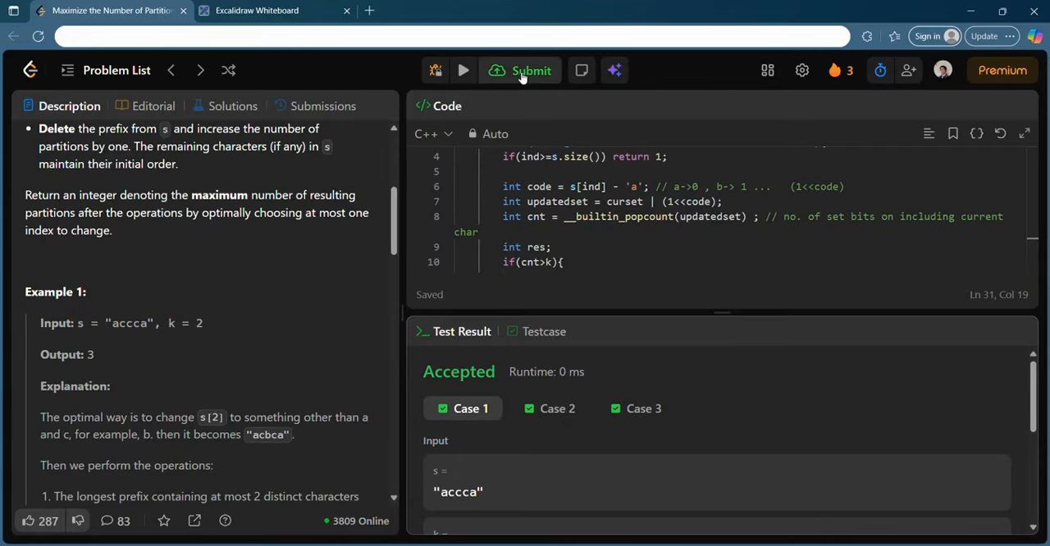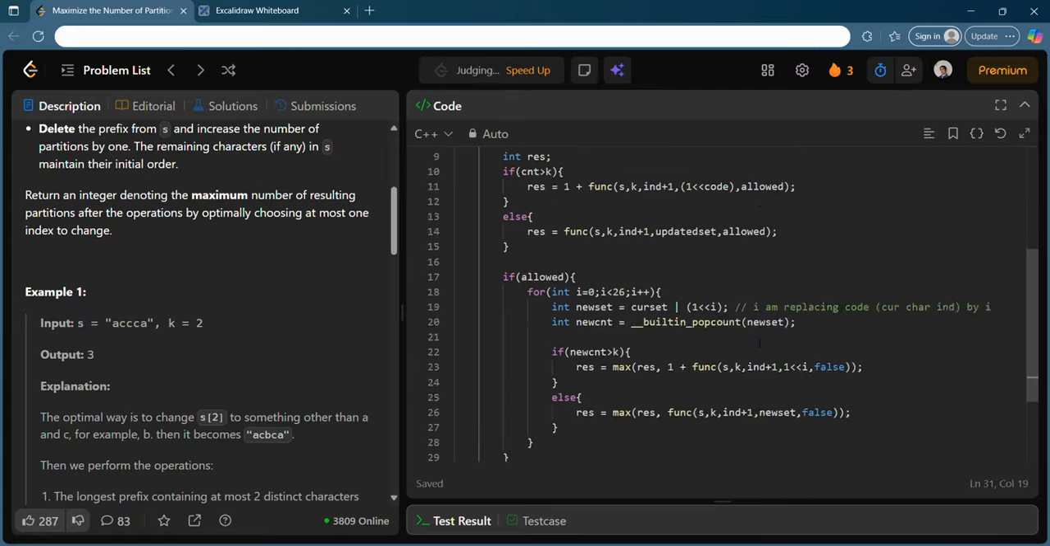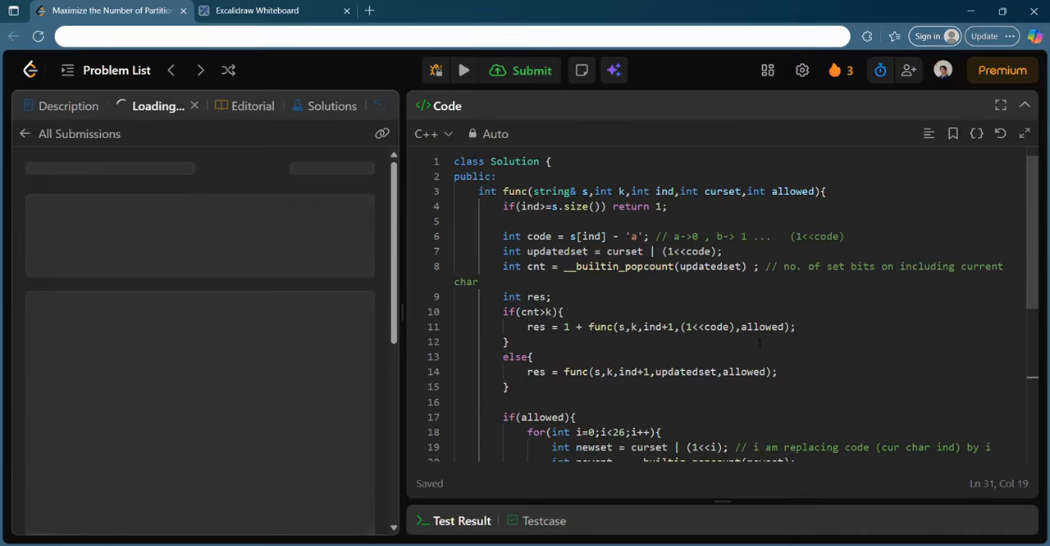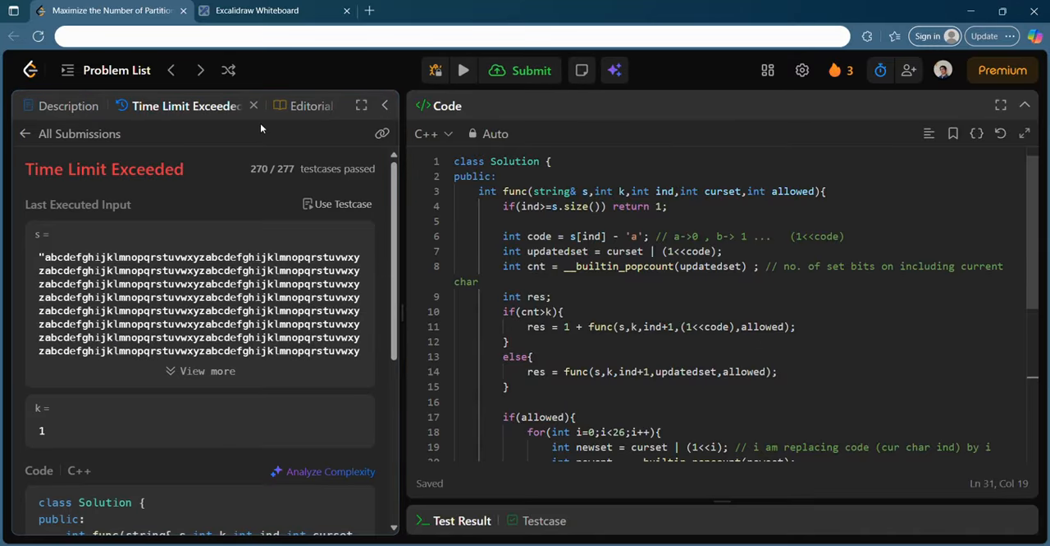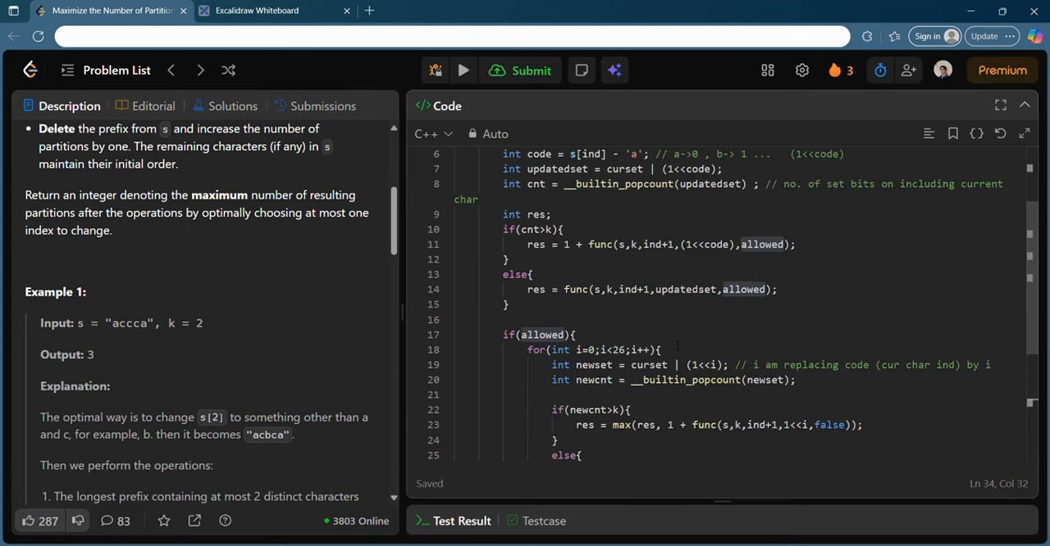So you see, we do get an accepted thing. If you try to submit this, will it work? Do you think it will work? Of course not, right? Because it is a recursive solution, and as I have told you again and again, this is very brute force and it has an exponential time complexity. You need to memoize this to convert it into a recursive DP.